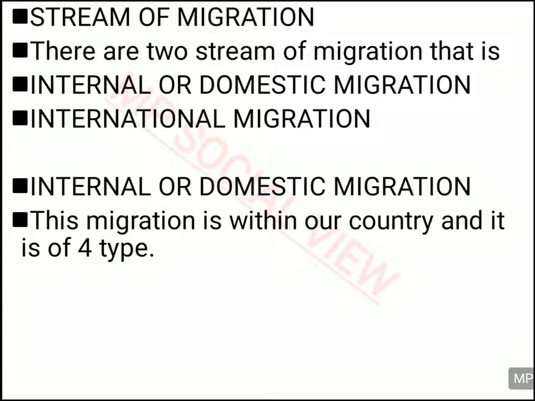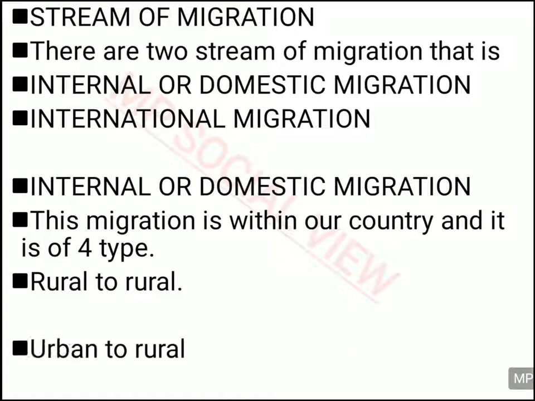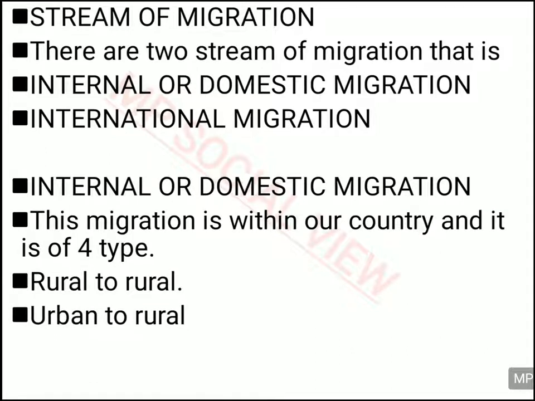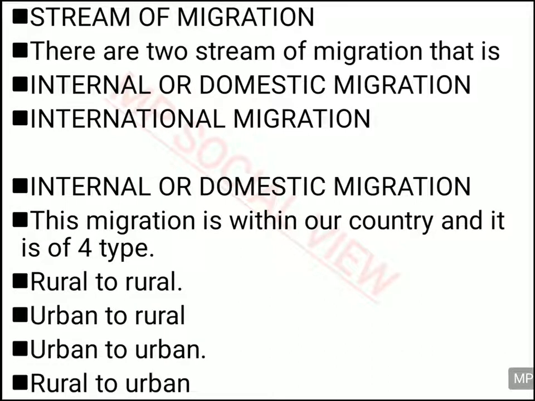And in this internal or domestic migration, we have actually four types of migration. One is rural to rural, in which from one village you go and settle in another village. Urban to rural: sometimes people from the cities go and settle down in the village, especially after retirement. Another type can be urban to urban, meaning you leave one city and go to another city for job purposes, or you go from a small city to a big city. And it can also be rural to urban, from villages to the city. This is very common in India. Many people are migrating from rural to urban areas for job purposes.